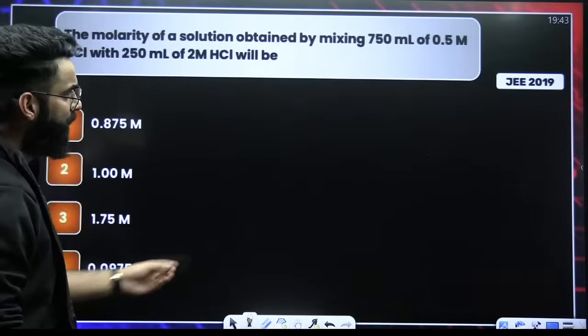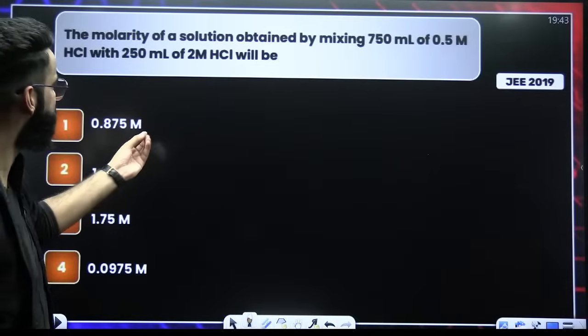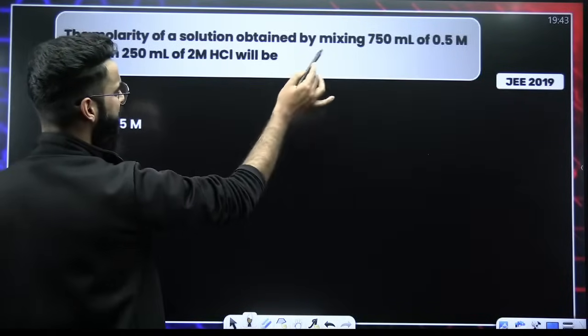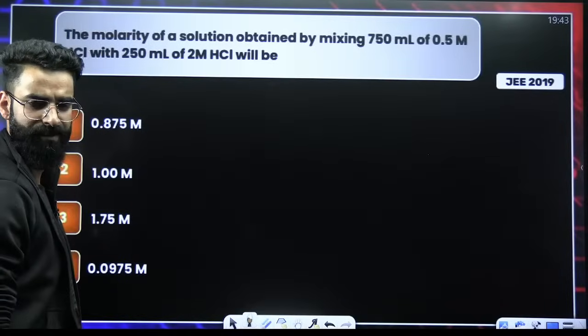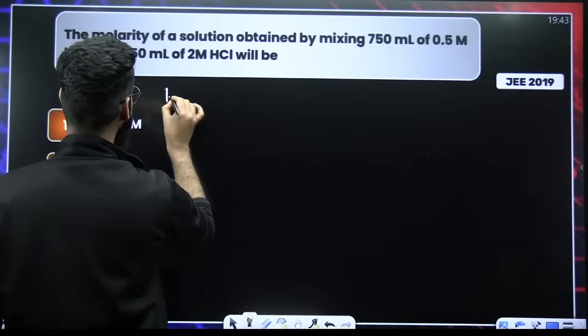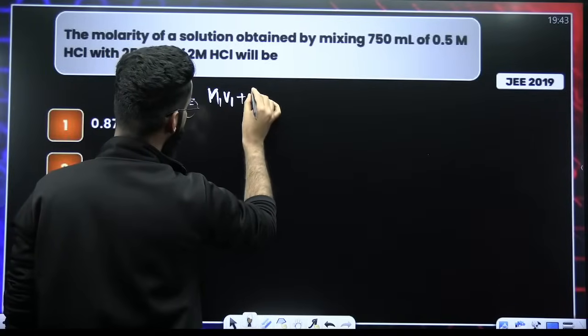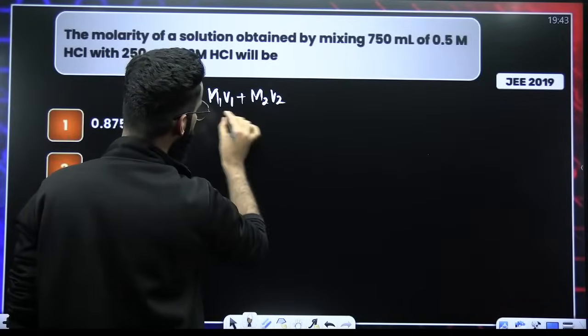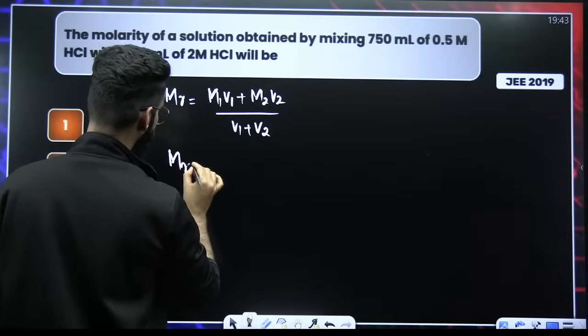All right. JEE 19 question. See how basic the question is. The molarity of the solution obtained by mixing two HCl solutions. We need to calculate the molarity of the resulting solution. Don't you know the molarity on mixing of non-reacting solutions? It's M1V1 plus M2V2 divided by V1 plus V2. Now, it is just a matter of calculation, nothing else.